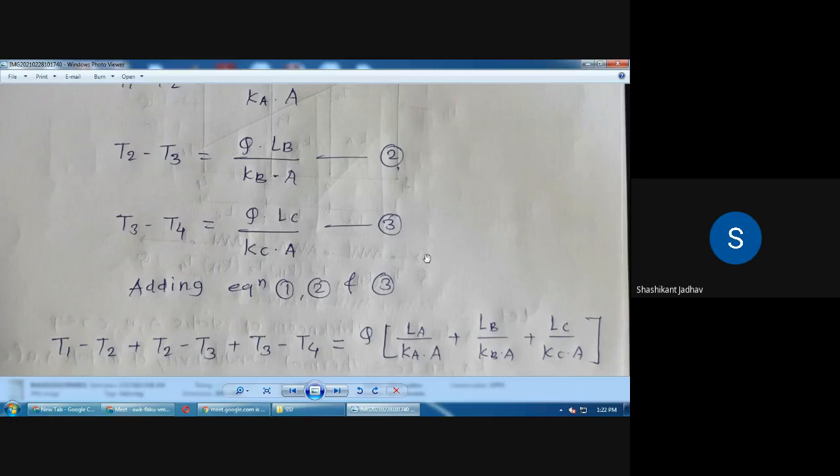So add the left hand sides of the equations, that is T1 minus T2 plus T2 minus T3 plus T3 minus T4 is equal to the sum of the right hand sides of each equation. When adding the right hand sides, we take Q as common and the remaining terms stay in the bracket. So Q is equal to Q into bracket LA upon K into A plus LB upon KB into A plus LC upon KC into A. So add these three equations.